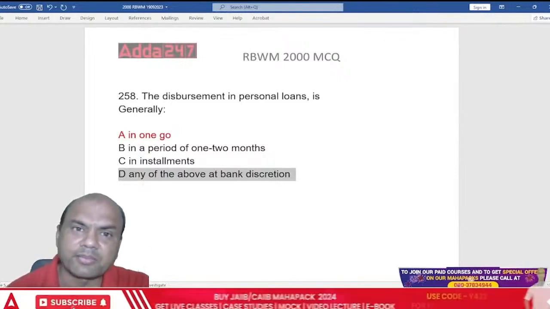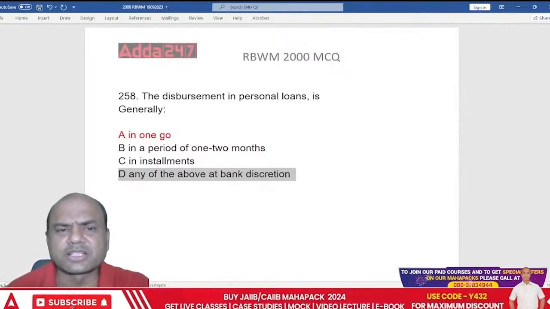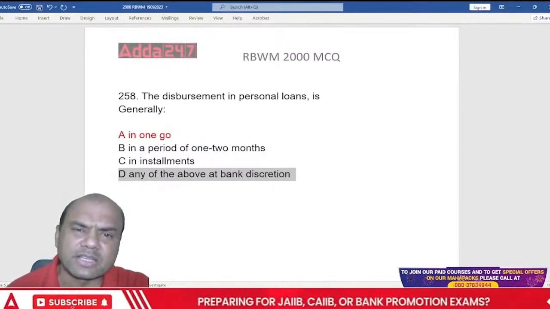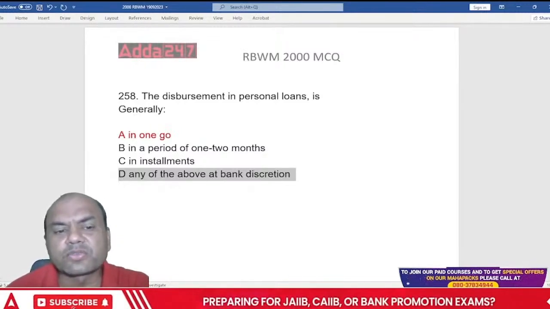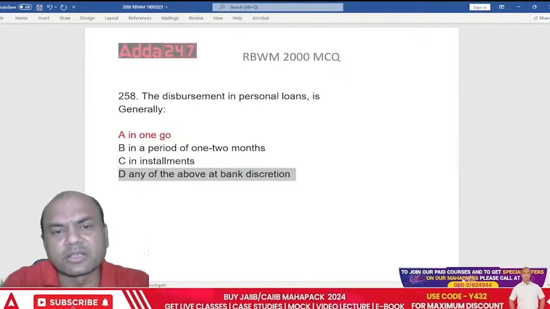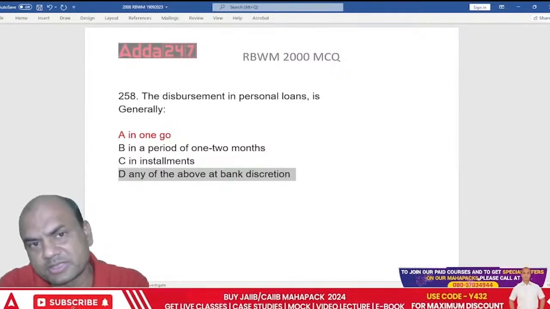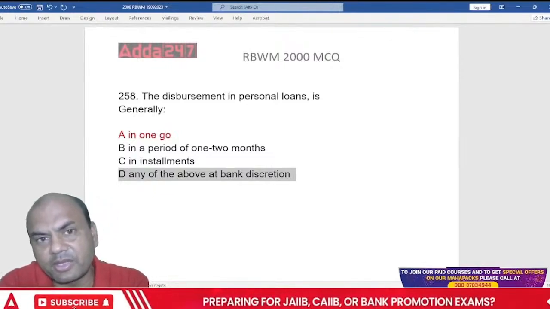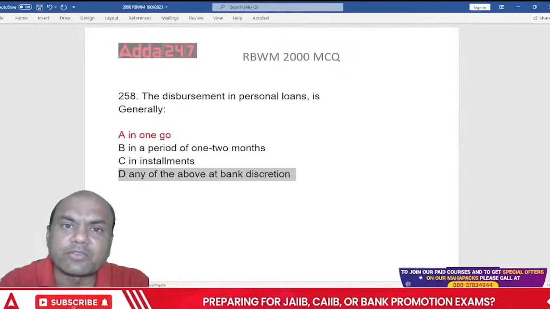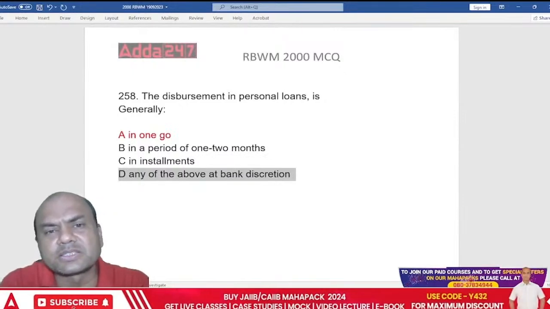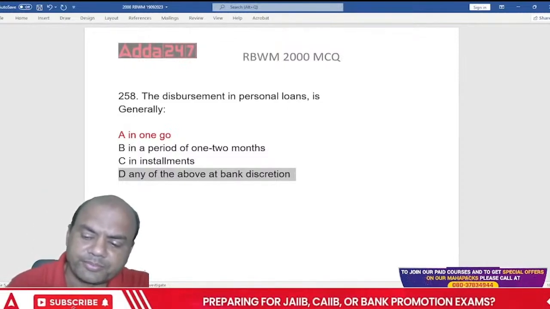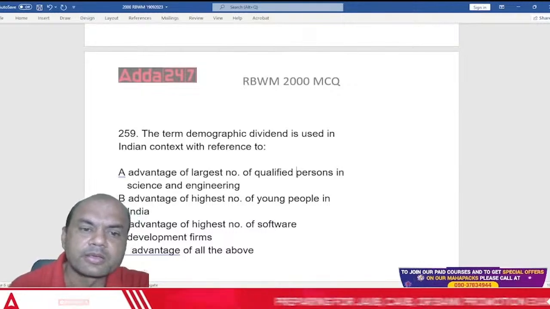Bank can sometimes tell you that, okay, this month I'm giving you this much, next month I'll be giving you whenever you require it. But generally what happens? Personal loan is for the personal requirements. And for that, the customer has applied, right? So if the customer has applied for some urgent work, that person needs exactly the full amount for that urgent work. So that's why it's always disbursed in one go. Okay. Next one.